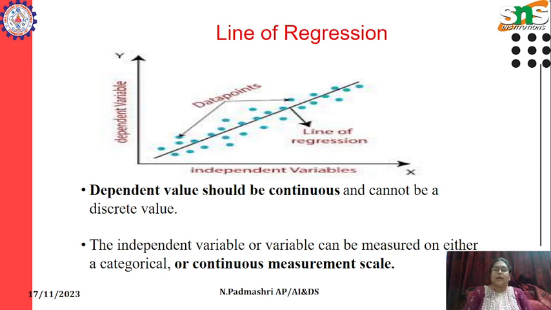So the dependent value should be continuous and should not be discrete. This line represents a continuous value. It is not a discrete or different value. The dependent value should be continuous and it cannot be a discrete value. And the independent variables can be measured on either the categorical type or the continuous measurement scale.